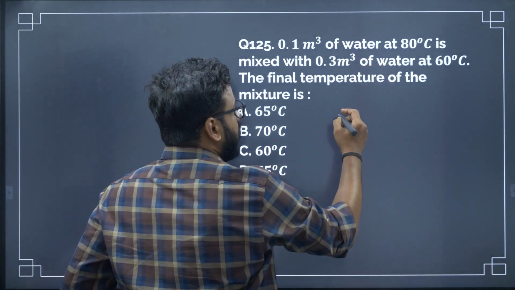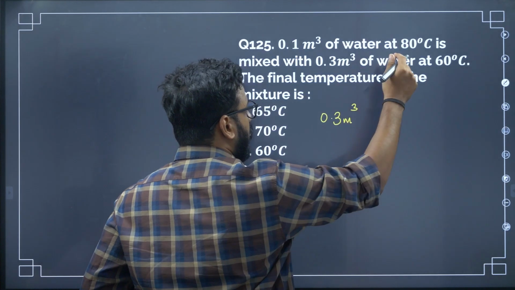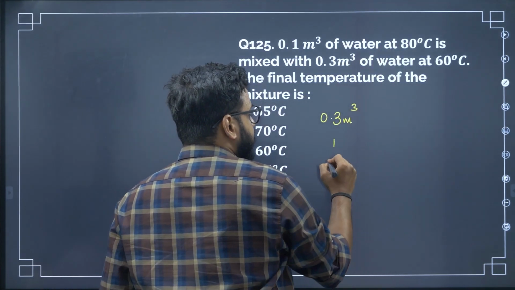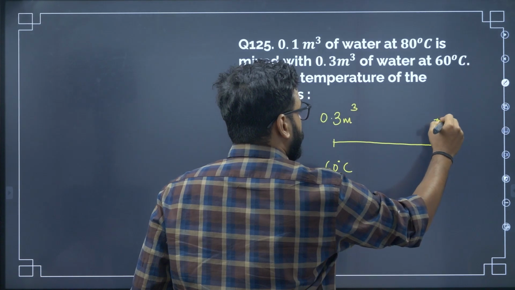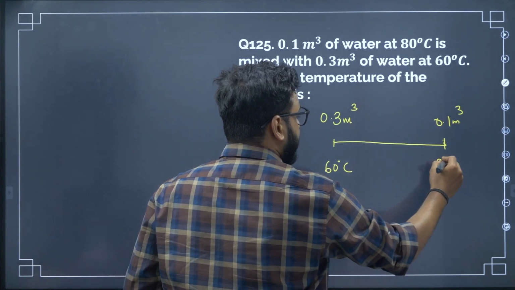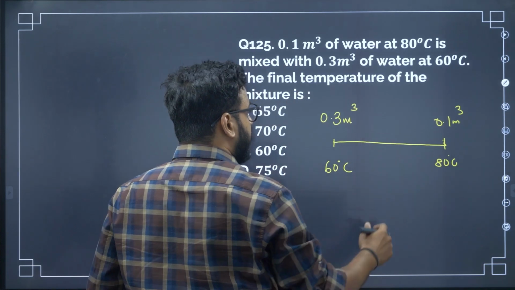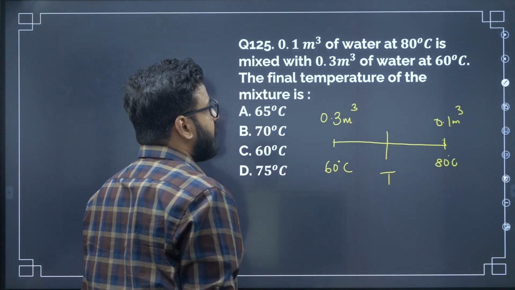So you have 0.3 meter cube, okay, volume is given, not mass, at 60 degrees Celsius. Then you have 0.1 meter cube at 80 degrees Celsius. So the temperature that you have to find is somewhere in the middle.